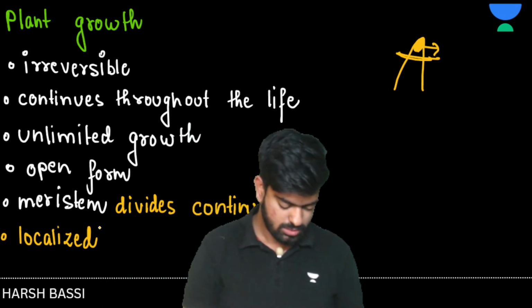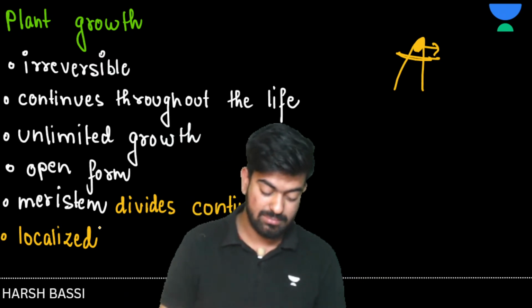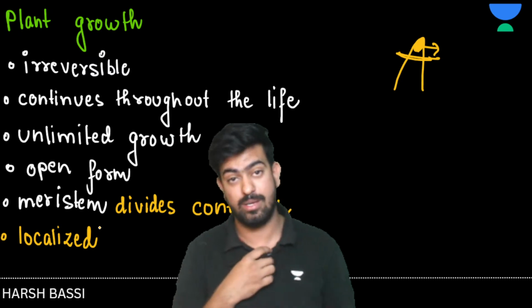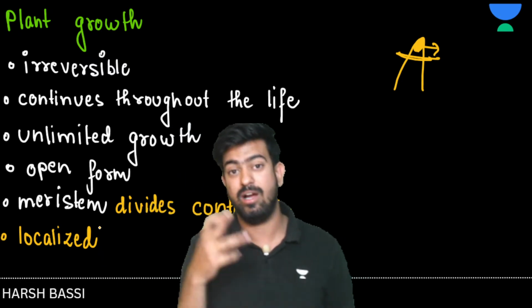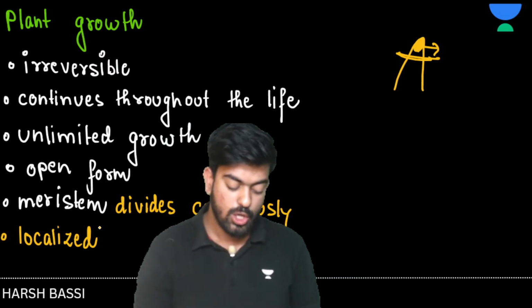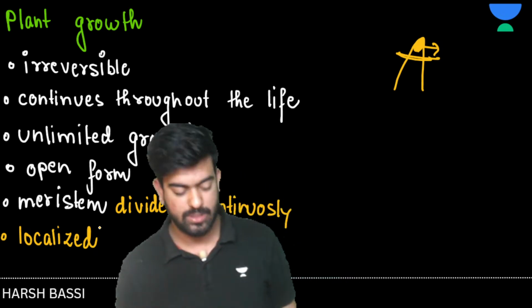No. If you are an animal, and a human being is also a social animal, we also come under the animal kingdom, so in your body the growth is not localized. It is uniform everywhere. Clear?